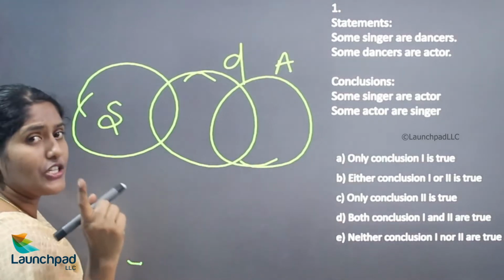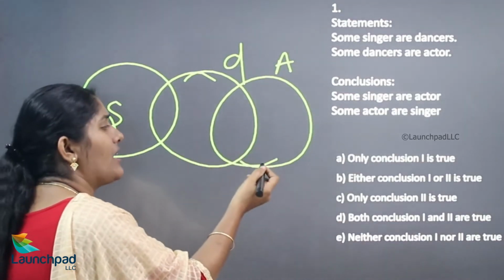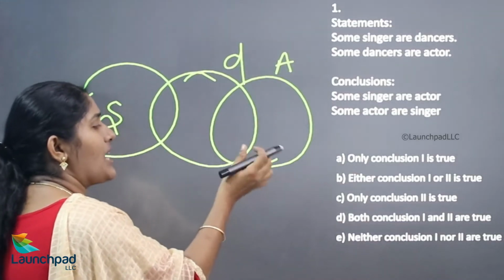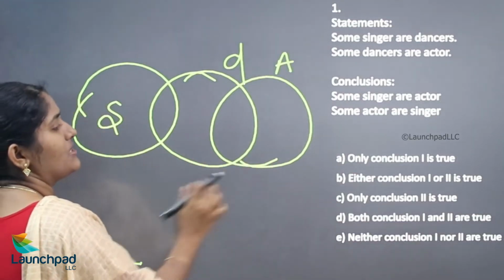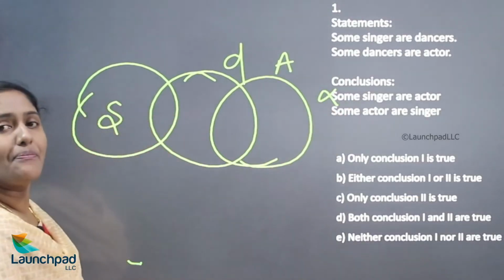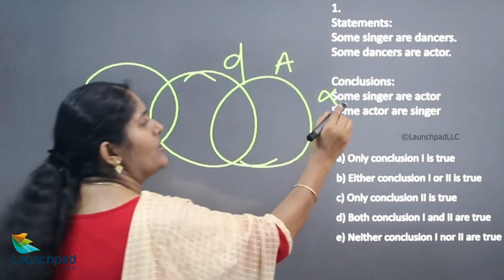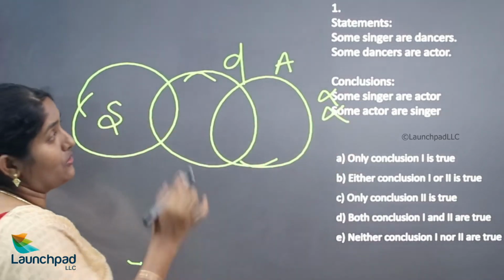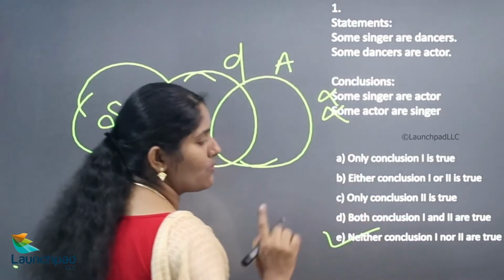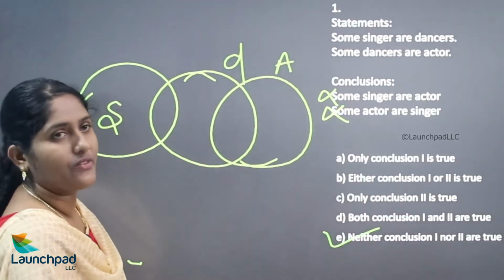Is there any relationship between singer and actor? You can check whether the Venn diagram of actor and singer is touching each other. No, it is wrong. Similarly, some actors are singers. Is there any relationship between actor and singer? No, it is wrong. So according to this question, neither conclusion 1 nor 2 is true. So we'll move on to your next question.